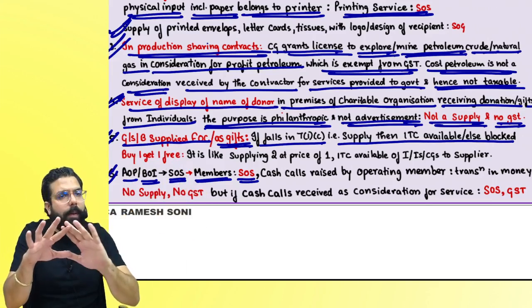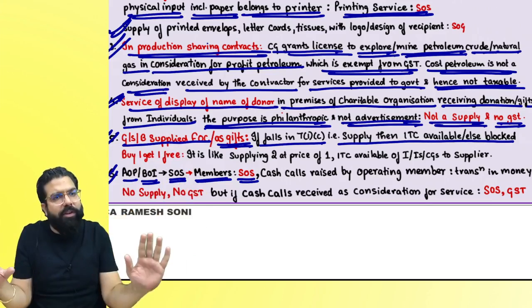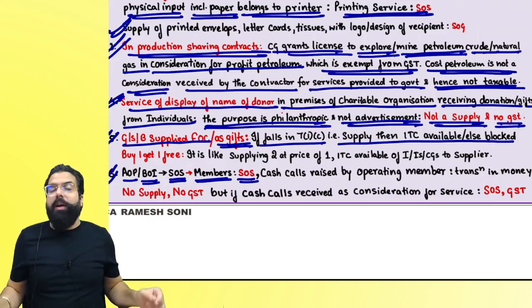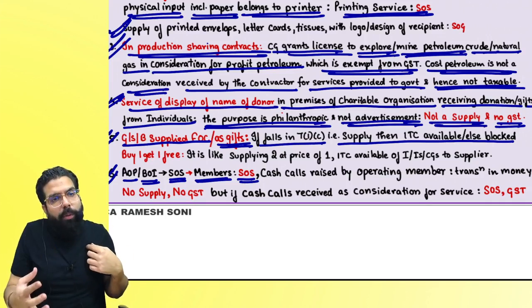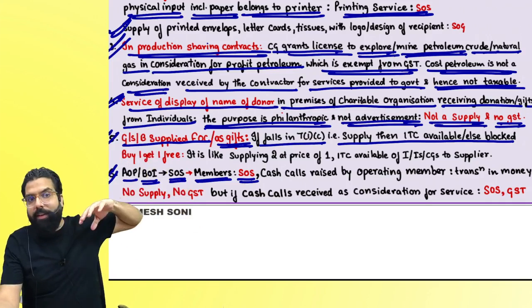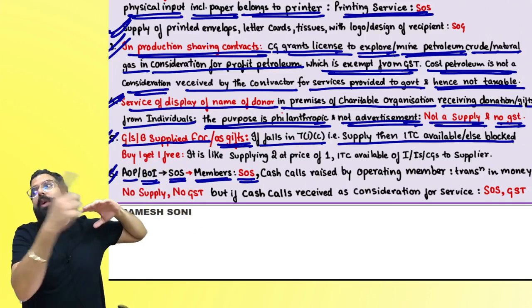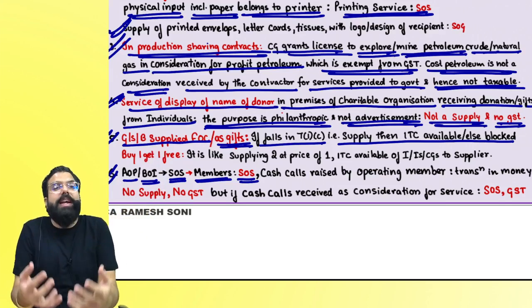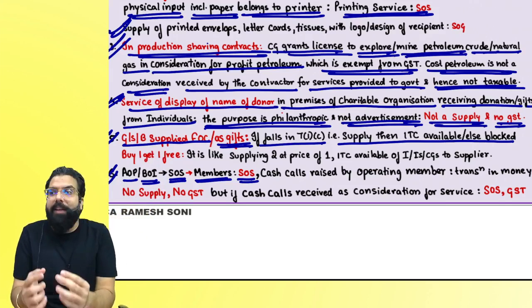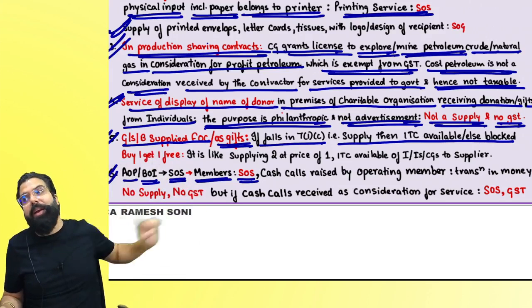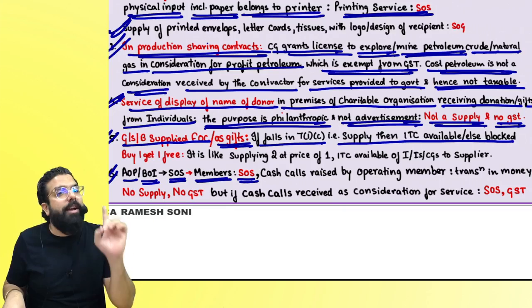Here the operating member is not providing any services to the members, and there will be no GST which will come. However, if the operating member used his own machine and did oil exploration, and told everyone, if you want the profit, I will give you the profit, but you have to give me money, then he is providing them service, for which he is taking from them a consideration, which will be a supply of service.